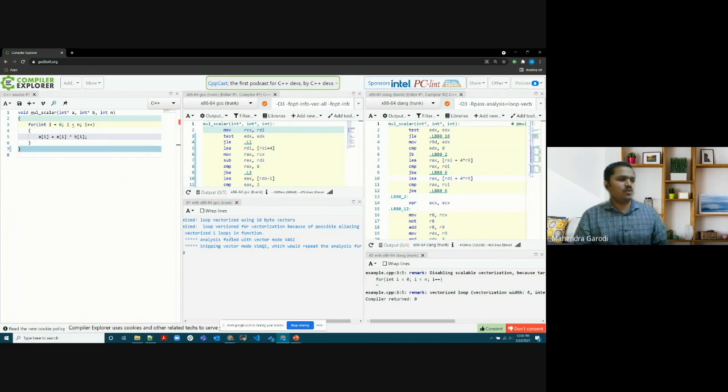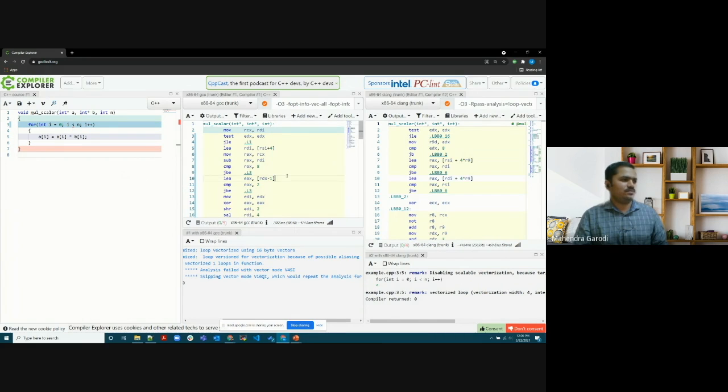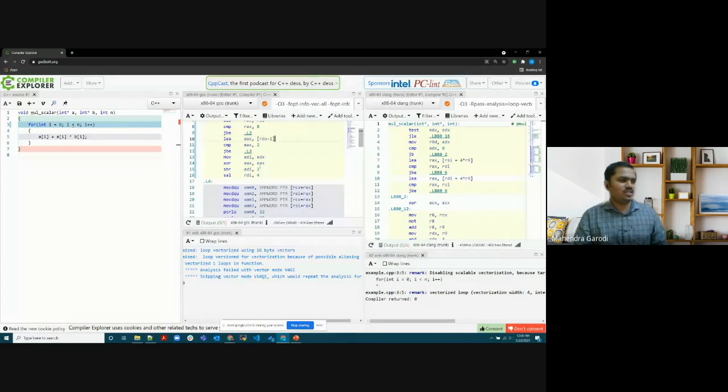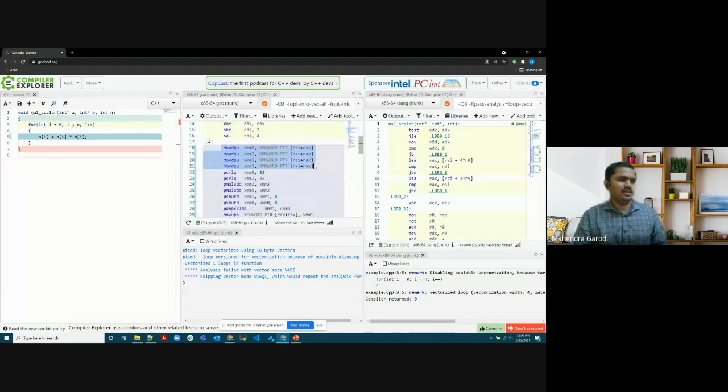And then it vectorized one loop in the function. What kind of analysis is done, I don't have a detailed understanding of the different algorithms. On the Clang side you can also see the vectorization width and interleave count, which are reported here. Now let's see what instruction is generated. So forget about this part. This is just checking whether there is possible aliasing or overlapping, and if there is not, then it executes this.